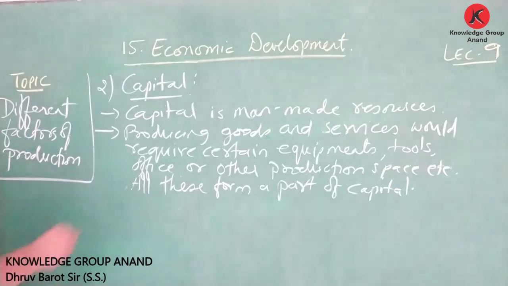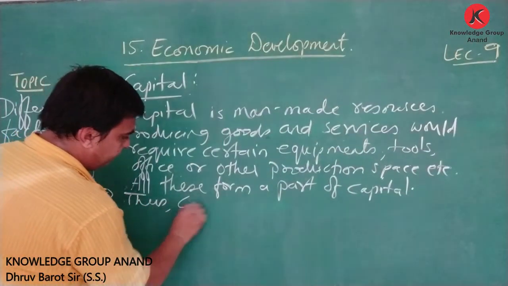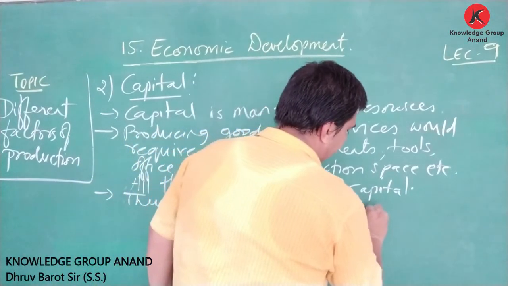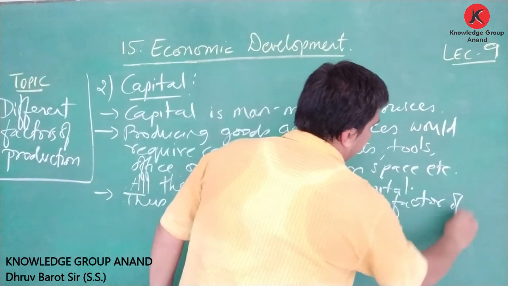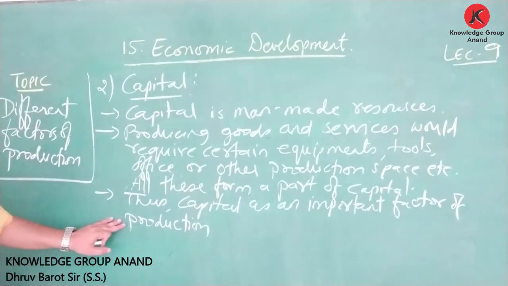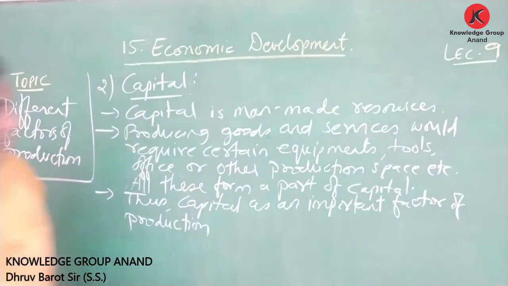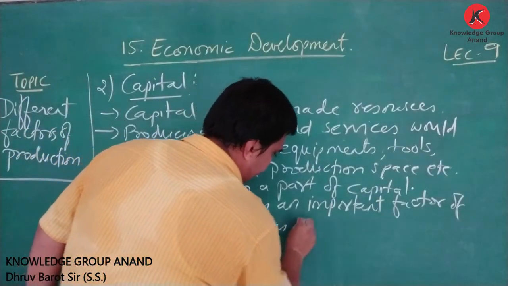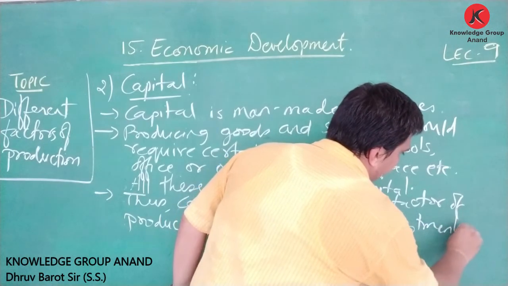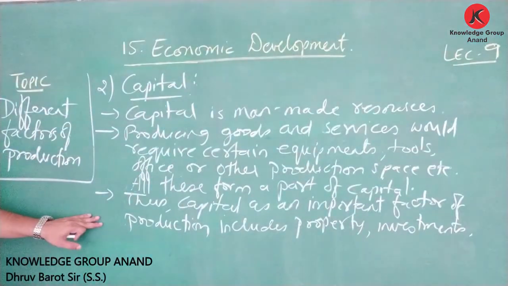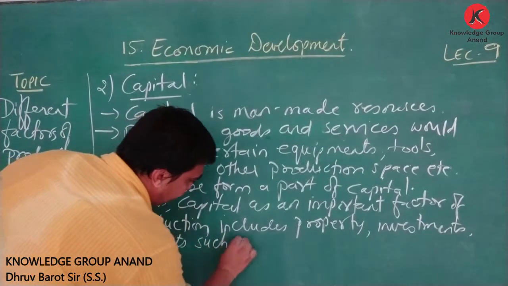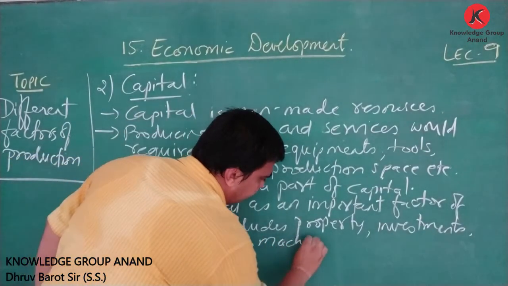Thus, capital as an important factor of production includes property, investments, assets such as machineries.